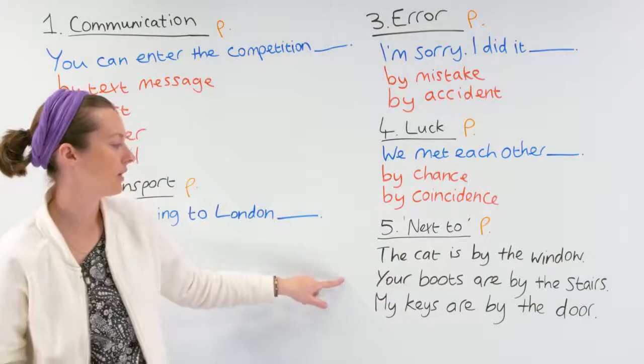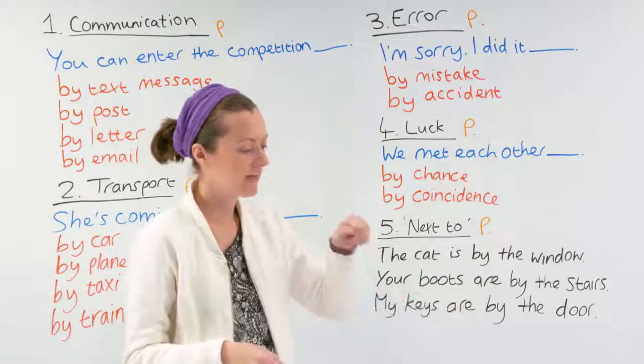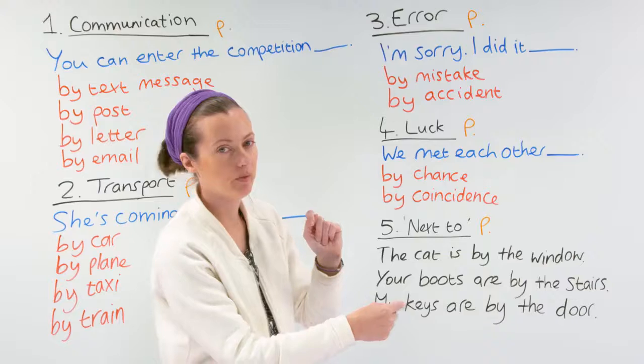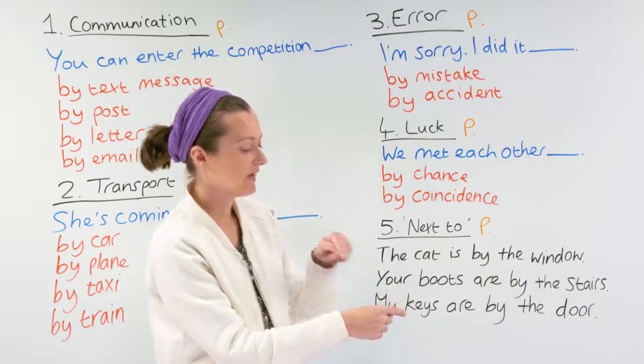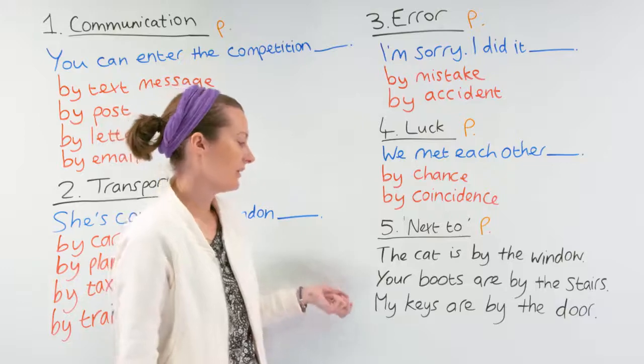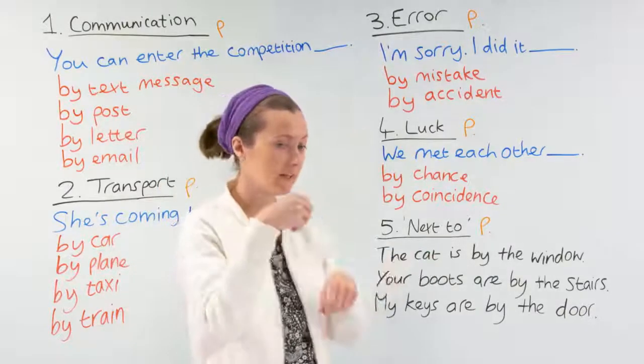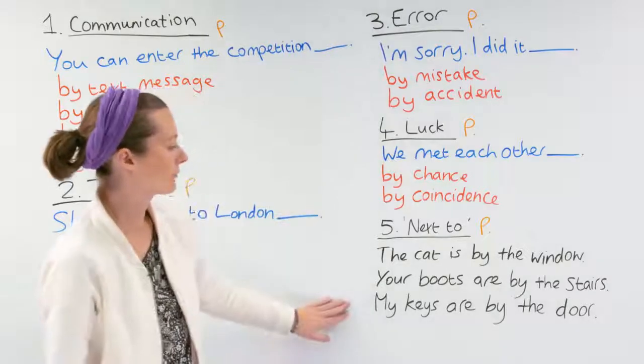Another example. Your boots are by the stairs. Here are the stairs going up. Here are your boots. Your boots are by the stairs. And lastly here, my keys are by the door. My keys are by the door.